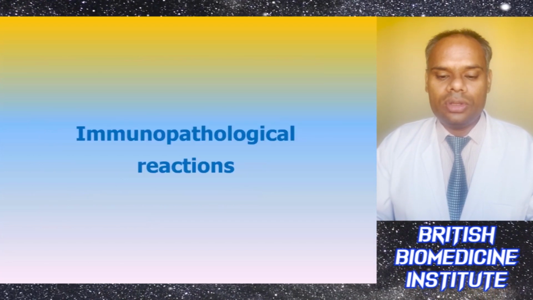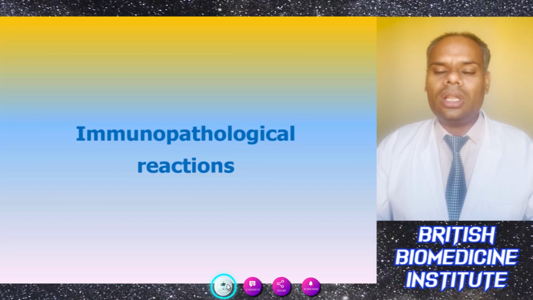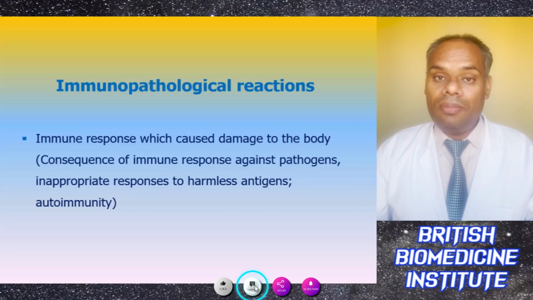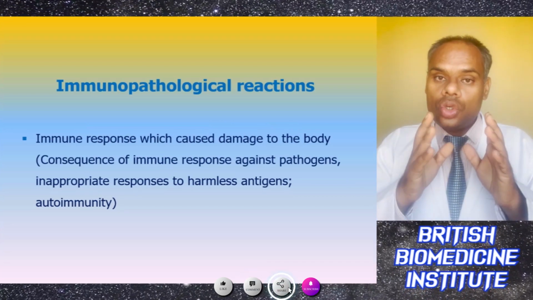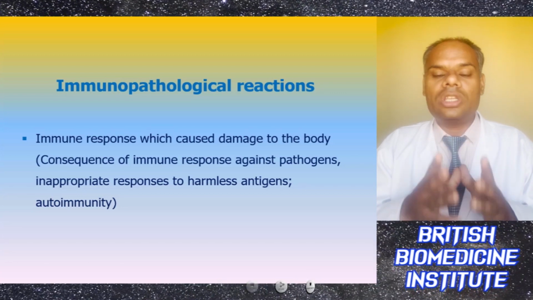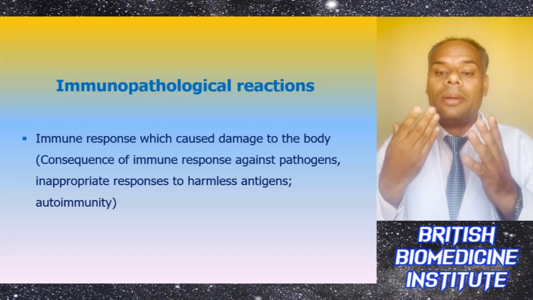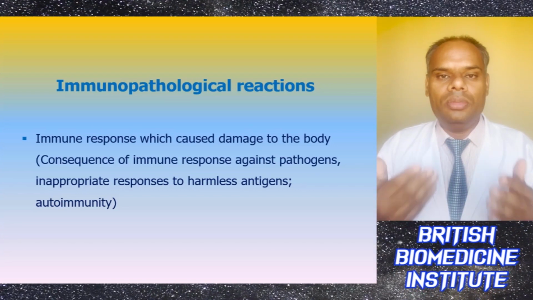Now comes the immunopathological reactions. These are immune responses which cause damage to the body. They can cause an inappropriate immune response against pathogens, and an inappropriate response to harmless antigens, like autoimmunity.